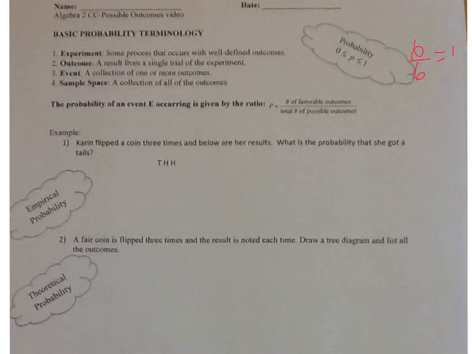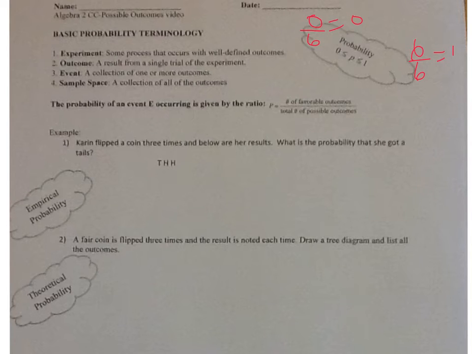What if I asked what's the probability that when you roll a fair die, you get a 7? Well, that can't happen, right? That's 0 times out of 6. That's equal to 0. So we have a certainty that's going to happen no matter what, and an impossibility that will never happen, which is equal to 0.